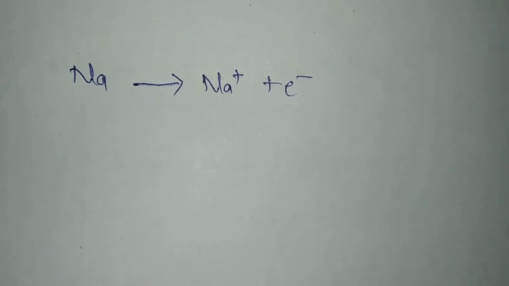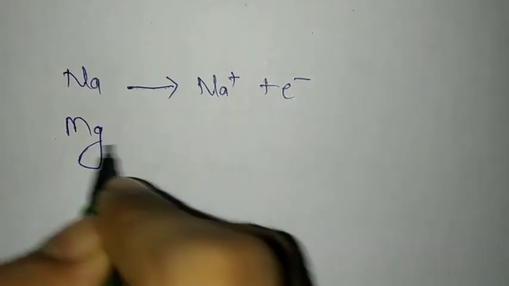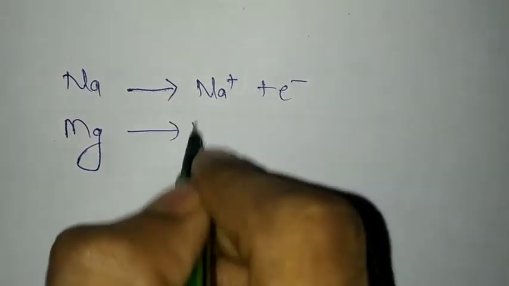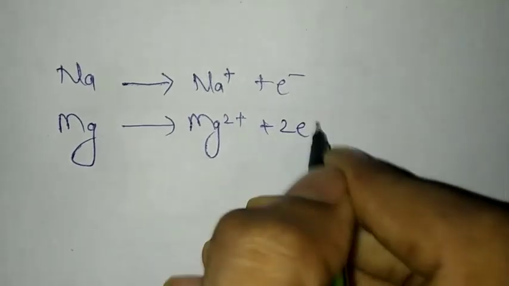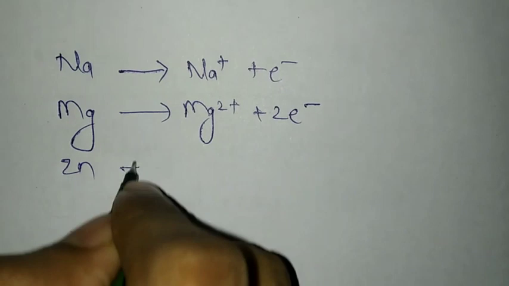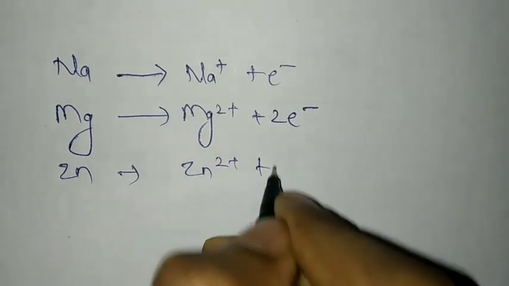If I talk about magnesium, as it is a metal, it easily goes to Mg2+ and loses 2 electrons. If you see zinc, then Zn2+ and 2 electrons.